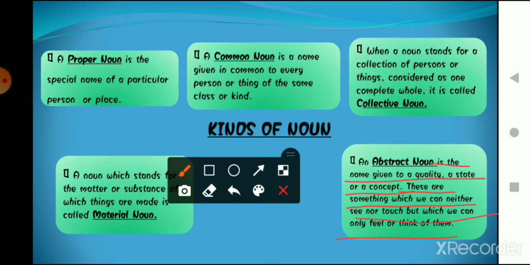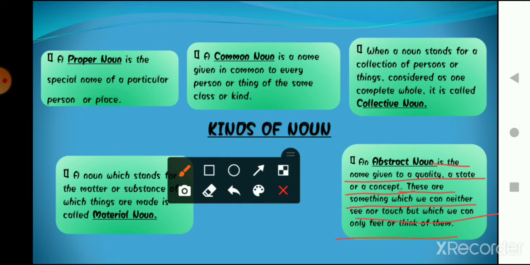So here the word brave, quality of braveness, is a quality that is abstract. We cannot see it, we cannot touch it, okay? So here the quality is, for example, I told you bravery, okay? State means a particular state. If I say my childhood was a dream to me, so here the word childhood is a state, right? It is a state, it was a phase of life, okay, and a particular concept.